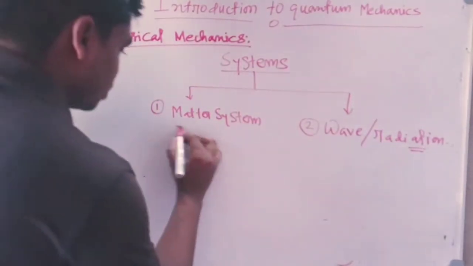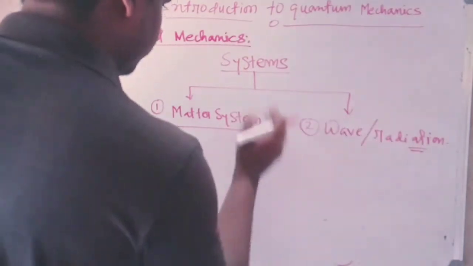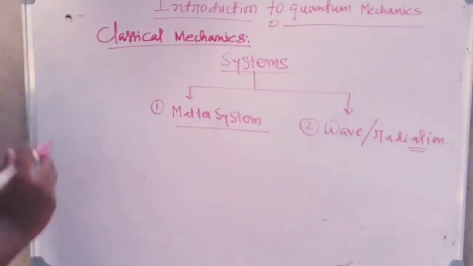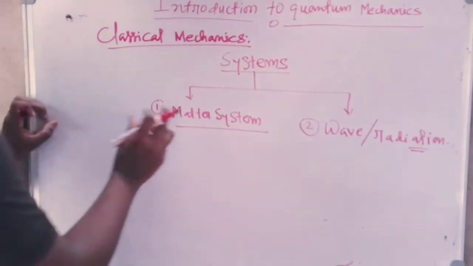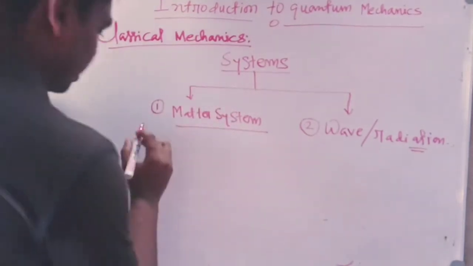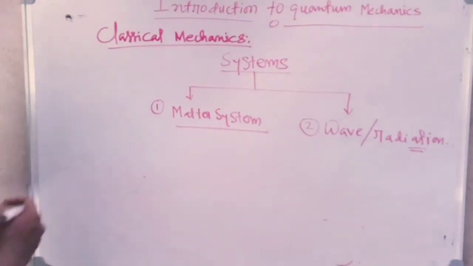And you all know what the distinction between these two different systems is. For a matter system, that means a matter system has a particular position and momentum at any particular instant of time.